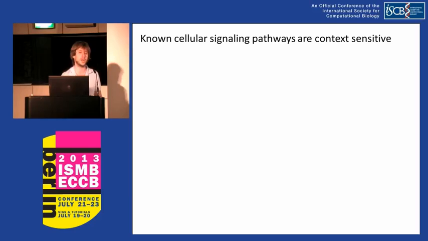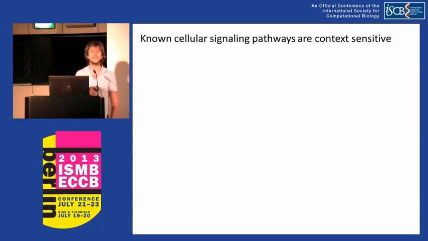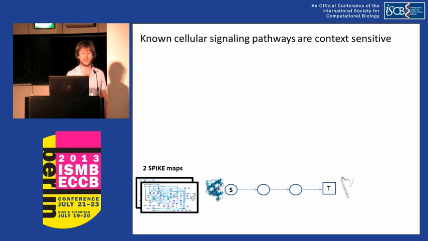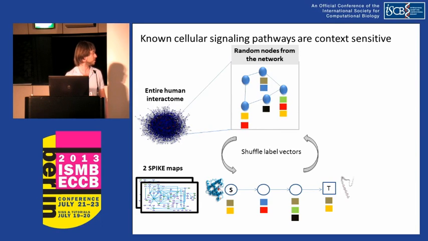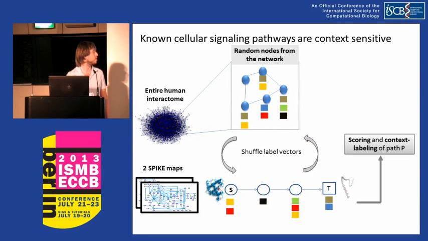Our goal is to check whether our context labeling score is actually statistically significant. We did this by taking all paths in the two left-out maps and all labels for each node in each path. We next shuffled the labels of the nodes, recalculated the path score, and repeated the process.